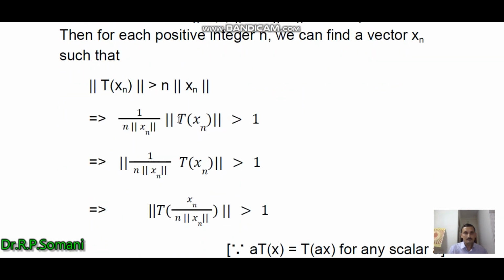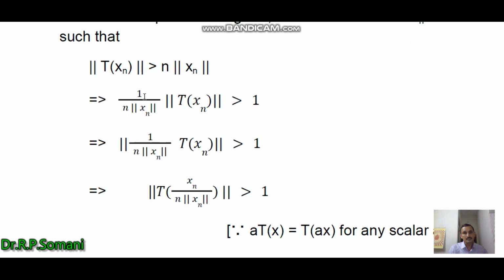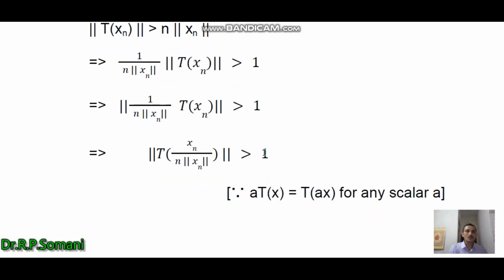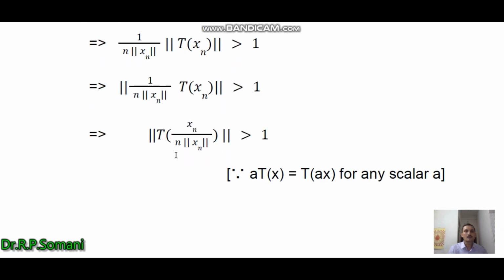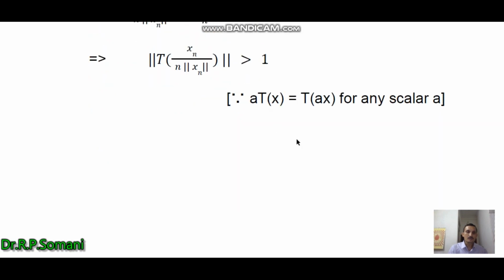So now we transfer this n norm xn to the right side. Then we obtain 1 by n norm xn into norm T xn is greater than or equal to 1, or we take this scalar 1 by n norm xn inside. Then we obtain norm of (1 by n norm xn) times xn into T is greater than or equal to 1, or we take this inside T because T is linear and this is the scalar. So we obtain here that norm of T xn upon n into norm xn is greater than or equal to 1.